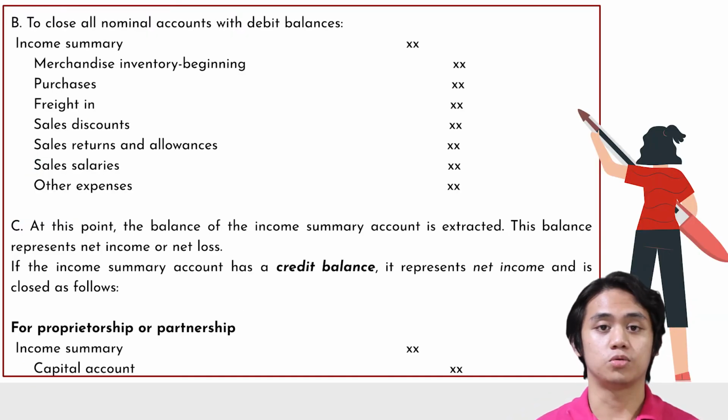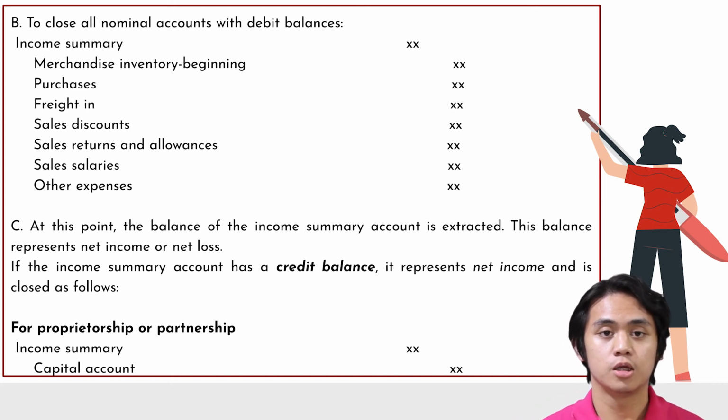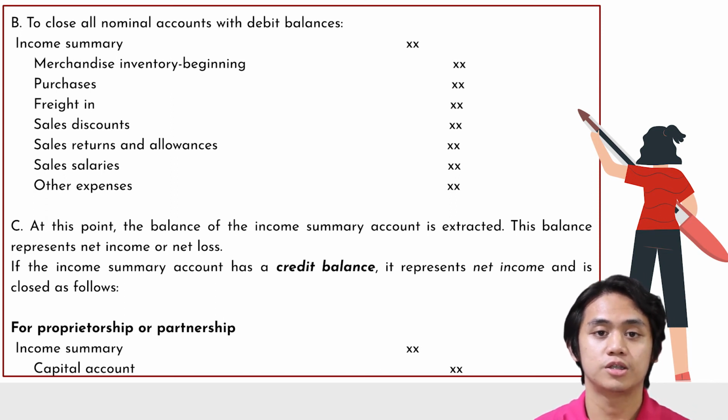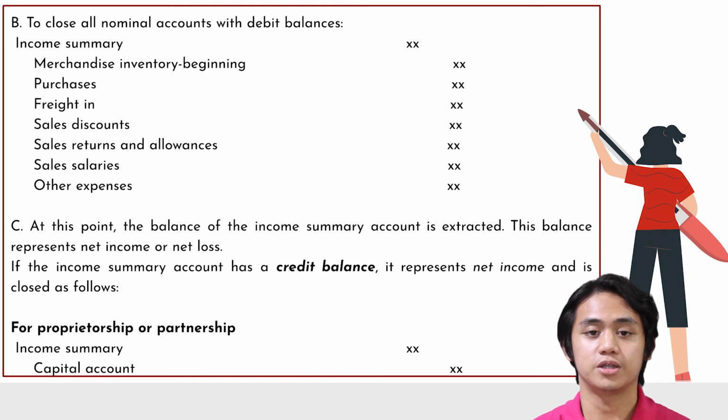The second one is to close all nominal accounts with debit balances. To do that, you should debit income summary and credit merchandise inventory beginning, purchases, freight in, sales discounts, sales returns and allowances, sales salaries, and other expenses.